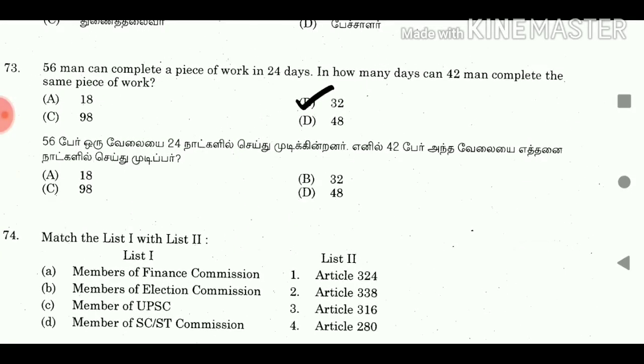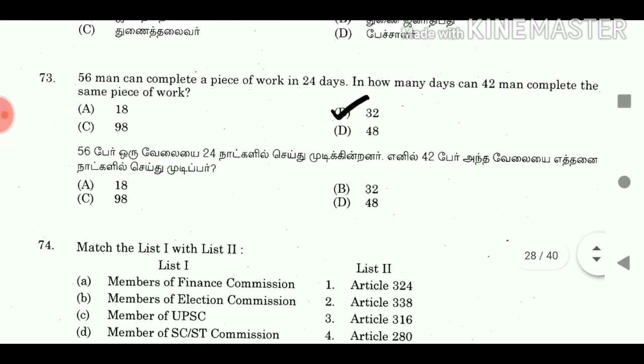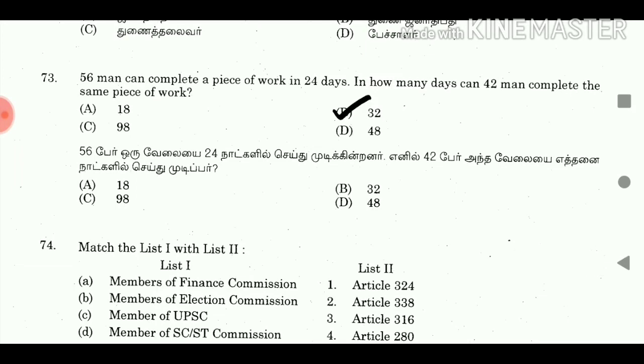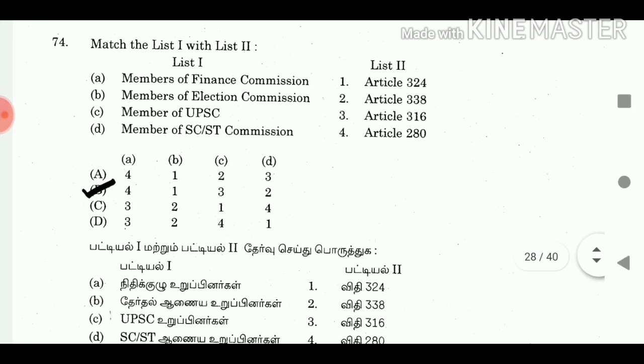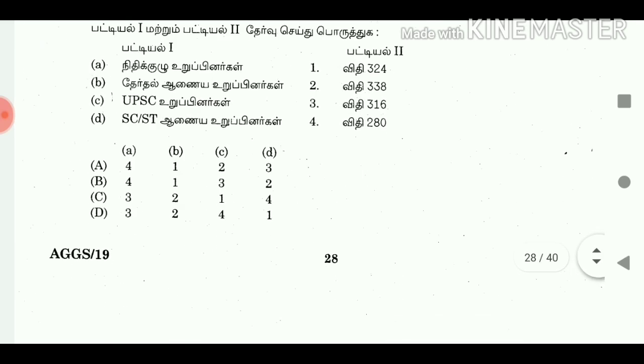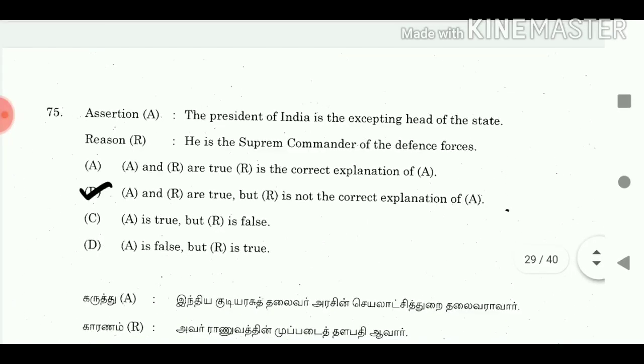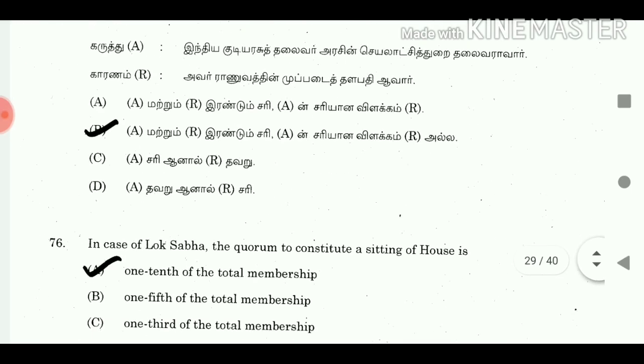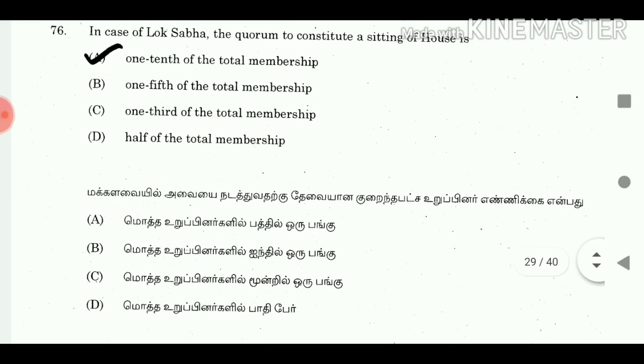73. 56 men can complete a piece of work in 24 days. In how many days 42 men can complete the same piece of work? Answer 32. 74. Match list 1 with list 2. Answer A4, B1, C3, D2. 75. Answer A and R are true, but R is not the correct explanation of A. 76. In case of Lok Sabha, the quorum to constitute a sitting of houses answer 1/10 of the total membership.